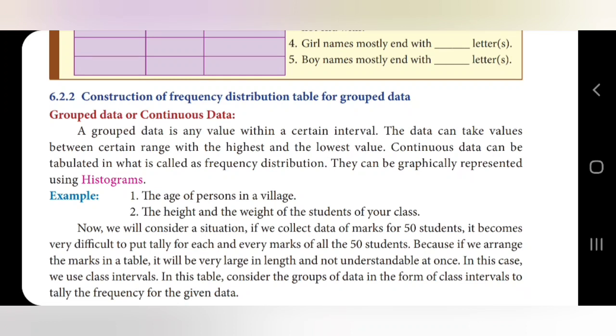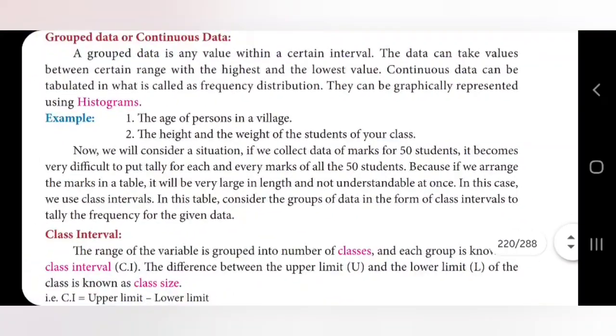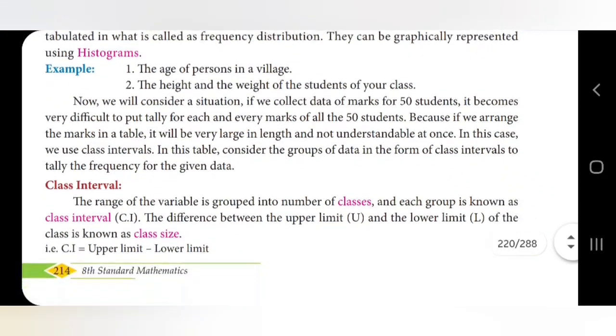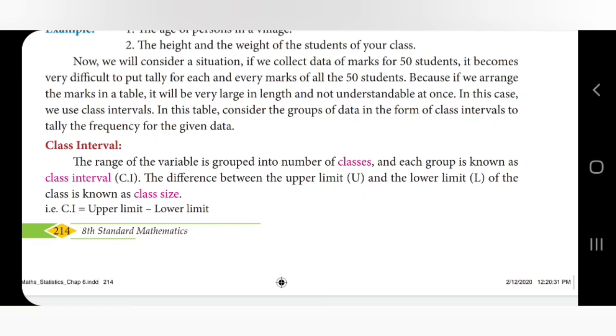Now we will consider a situation. If we collect data of marks for 50 students, it becomes very difficult to put a tally for each and every mark of all these 50 students, because if we list the marks in the table, it will be very large in length and not understandable at once. In this case, we use class interval. So what is class interval? The range of the variable is grouped into a number of classes, and each group is known as a class interval, CI.